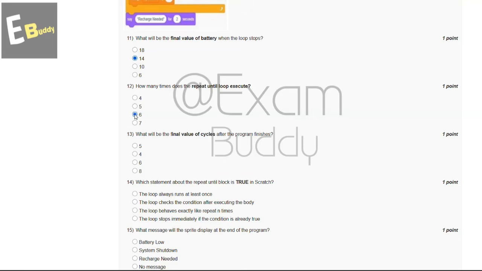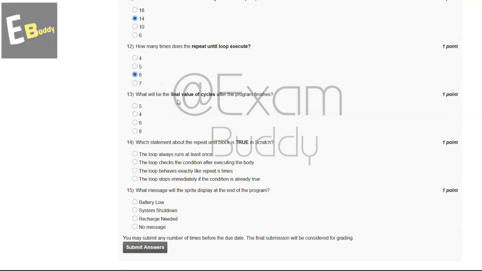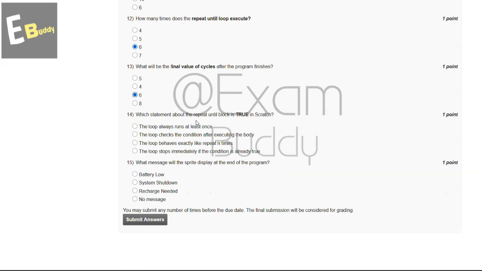And now let's go to question number 13. What will be the final value of cycles after the program finishes? So these are the options, and the answer of our 13th question is C, 6. And now let's go to question number 14. Which statement about the repeat until block is true in Scratch? So these are the options, and the answer of our 14th question is D. The loop stops immediately if the condition is already true.